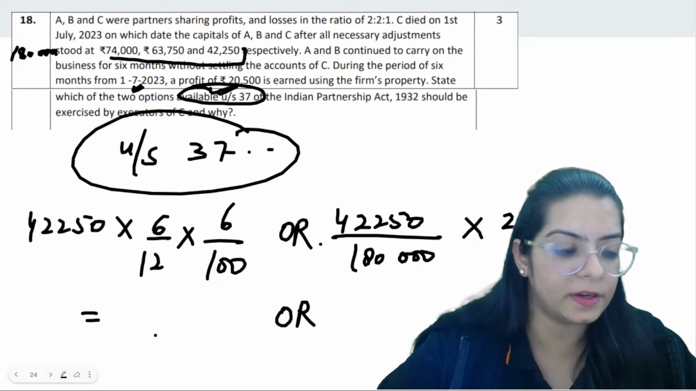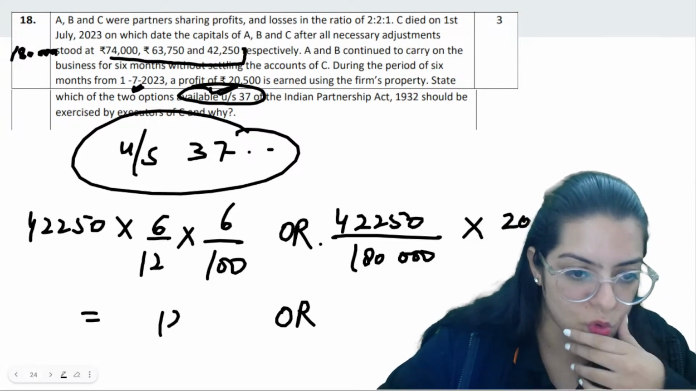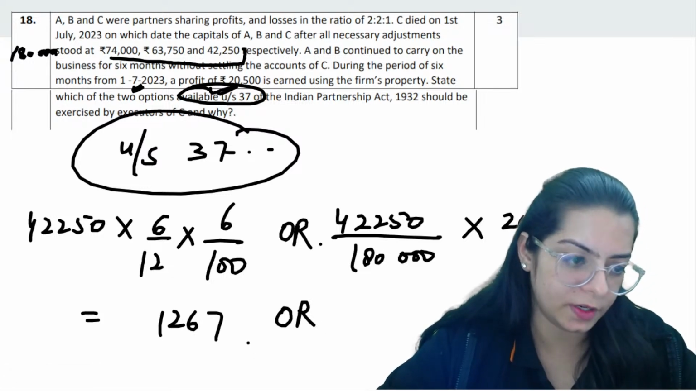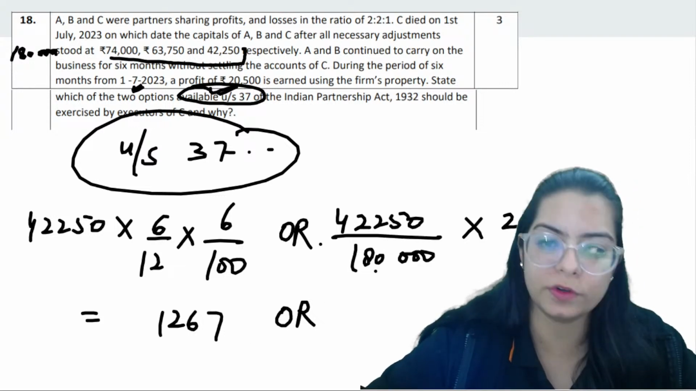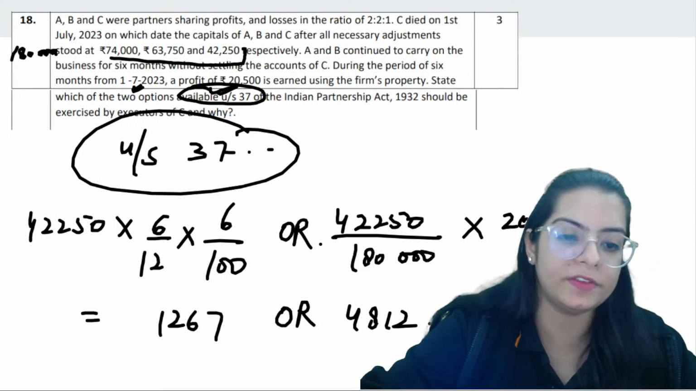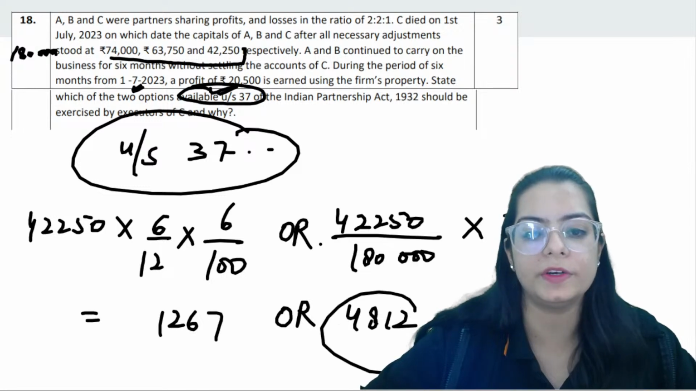So calculate at once. I think you are going to get 1267 here and something, 4080. Just a second. Yeah, 4812 you are going to get here. So whichever is higher, that value will be paid, that value will be given to the deceased partner.